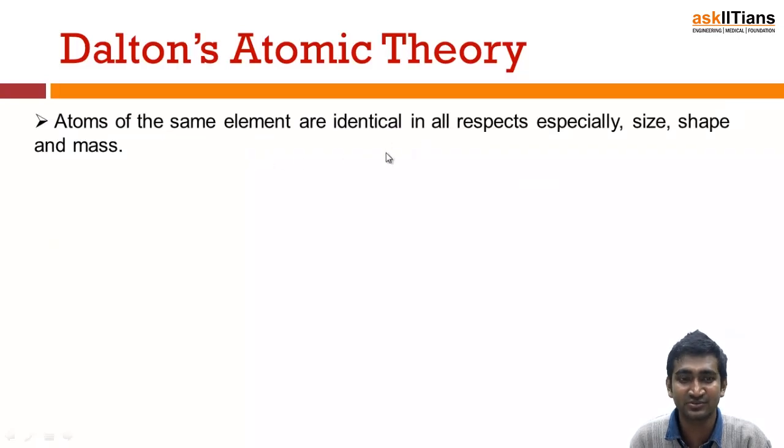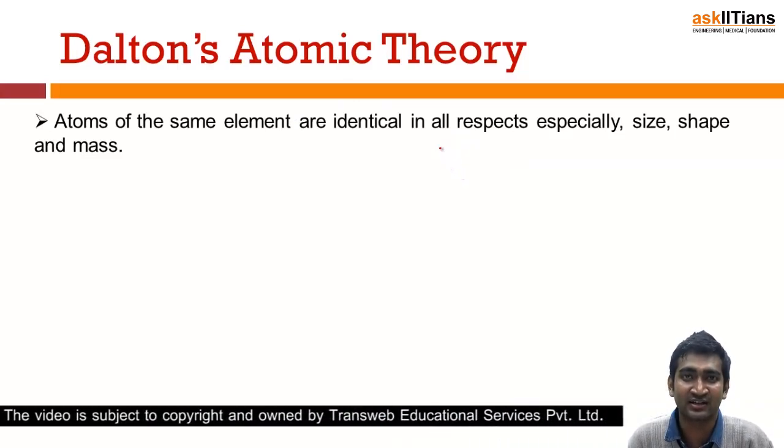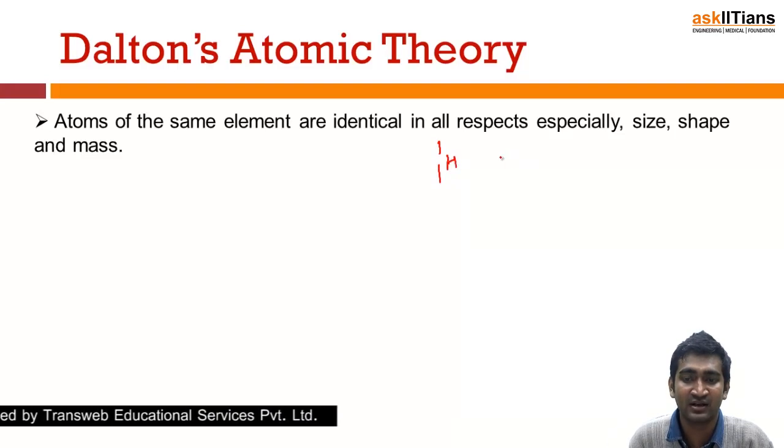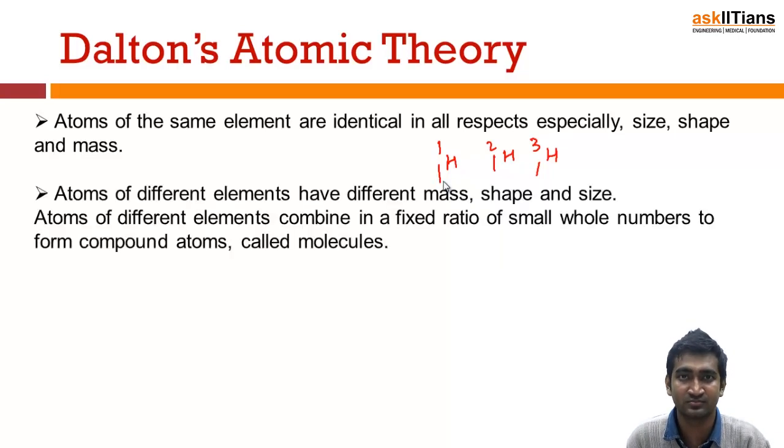Then atoms of the same element are identical in all aspects of size, shape and mass. This was a statement, but guys, we now know that it is not correct. For example, if I have isotopes of say hydrogen, then all are hydrogen only, but they are still not the same. They have different mass numbers, right? So that's why this is also a flaw.